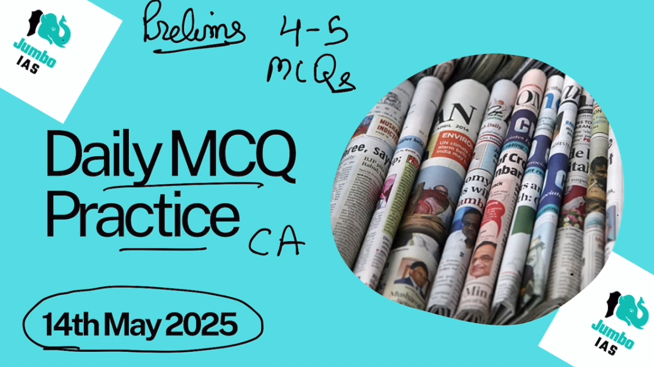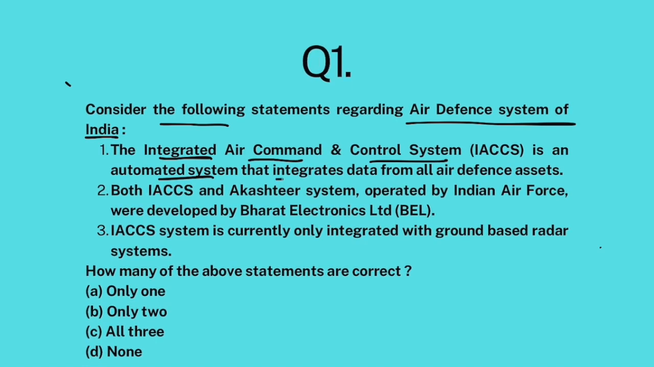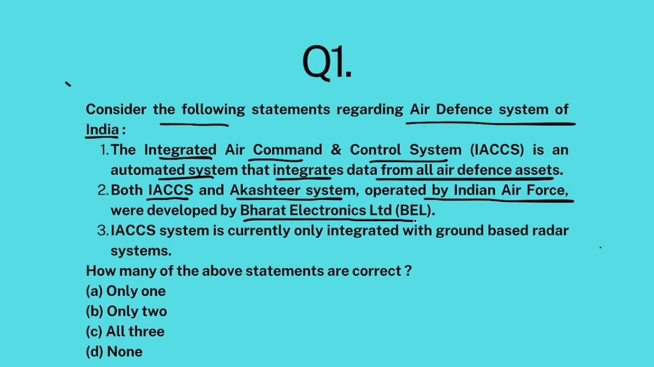So today we'll be covering MCQs from 14th May 2025. Let's start today's discussion with question number 1. Consider the following statements regarding Air Defense System of India. The Integrated Air Command and Control System is an automated system that integrates data from all air defense assets. Both IACCS and Akash Tir system, operated by Indian Air Force, were developed by Bharat Electronics Limited. The IACCS system is currently only integrated with ground-based radar systems.